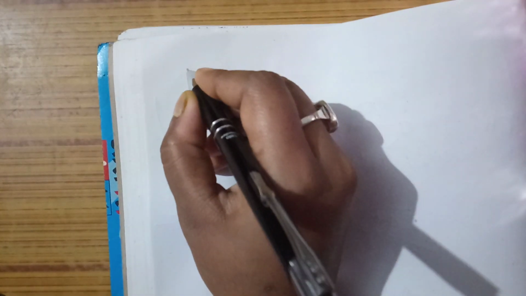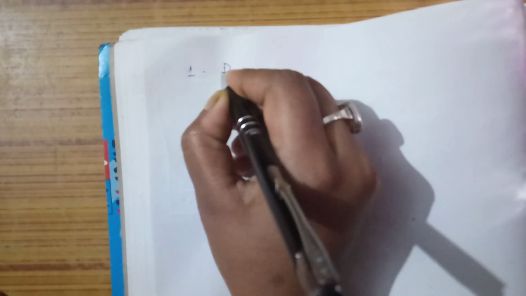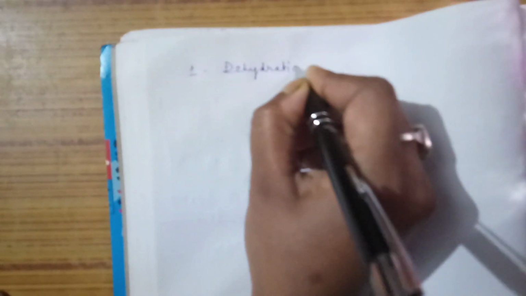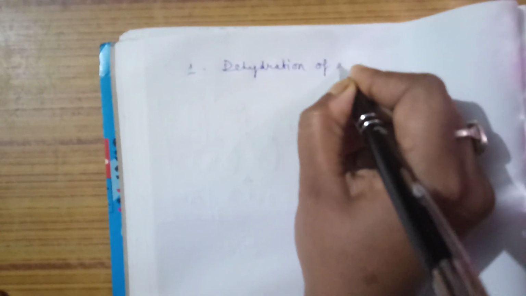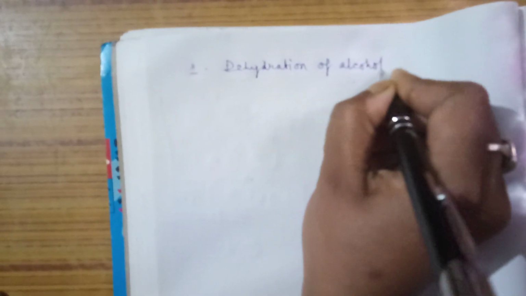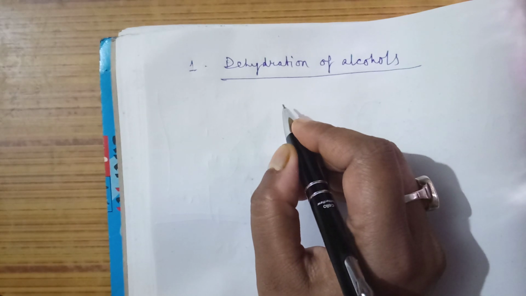Today we are going to discuss three very important reactions of alcohol. First is dehydration of alcohol along with mechanism. First is dehydration of alcohols with mechanism.